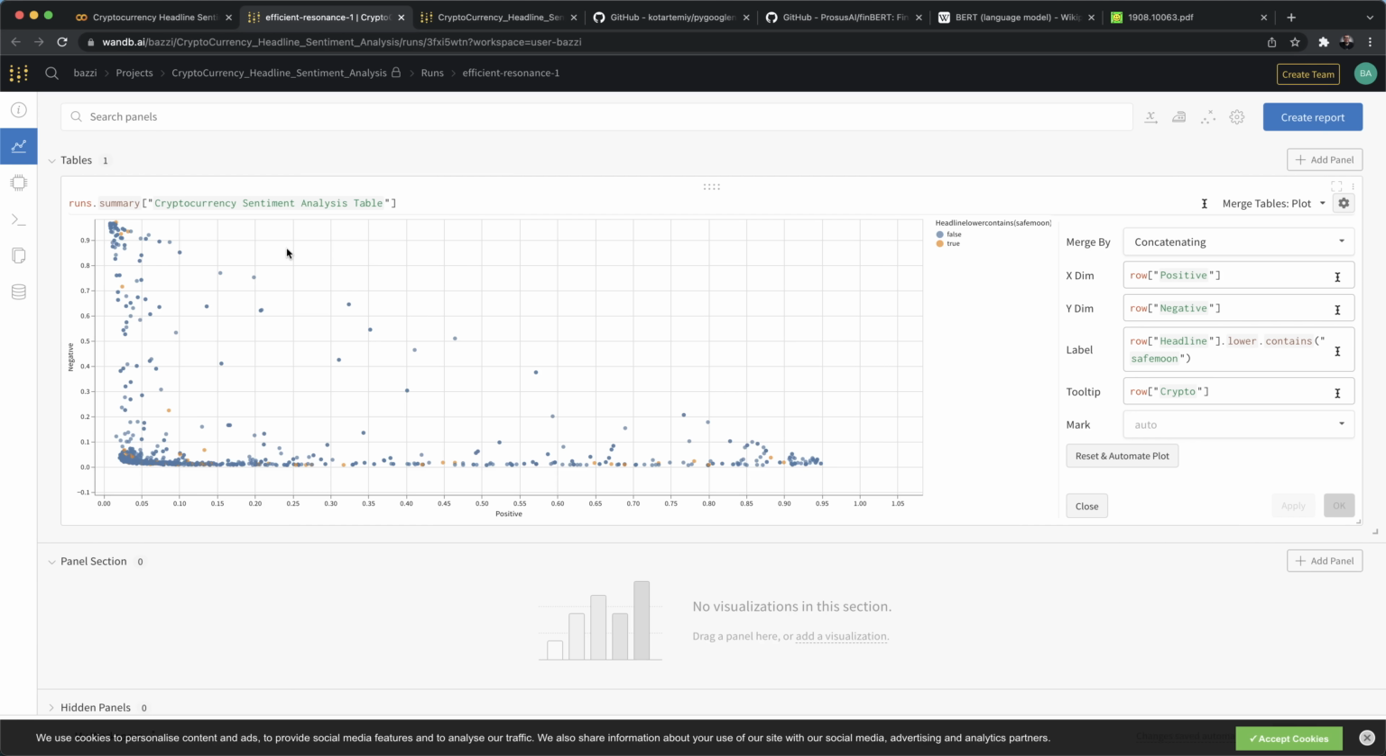wandb offers a lot of different utilization tools, such as Plotly. You can track your different hyperparameters in case you're training your own custom model. You could also process images for computer vision projects and many, many more.